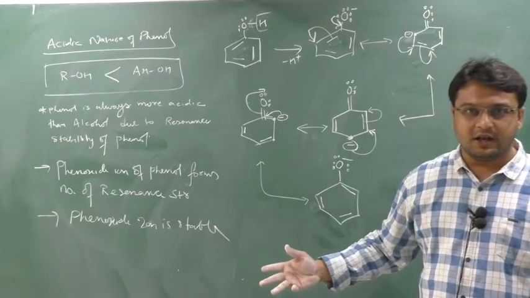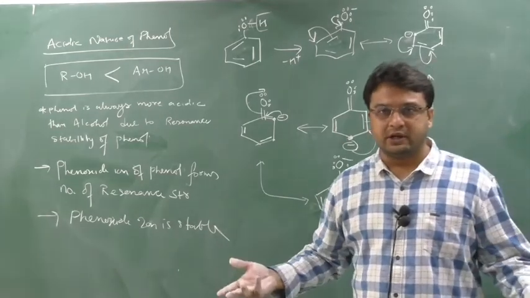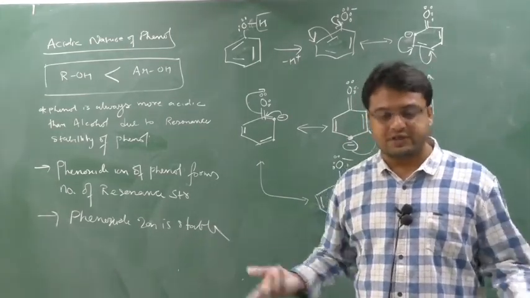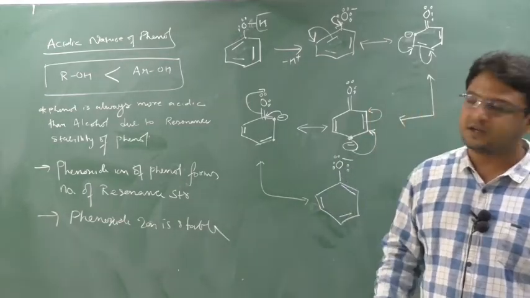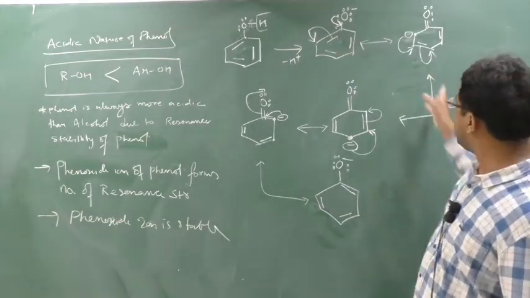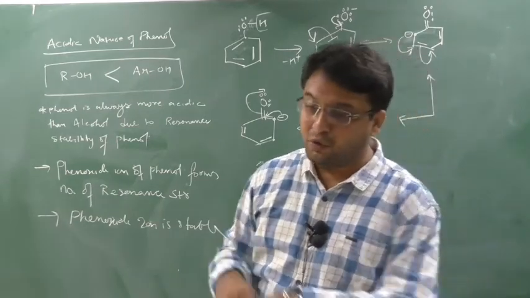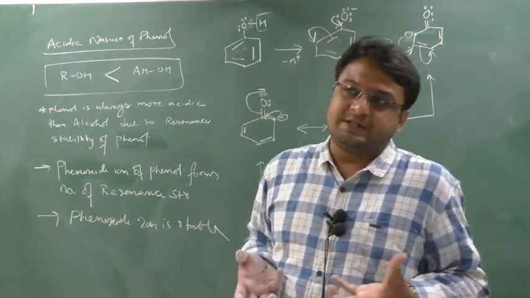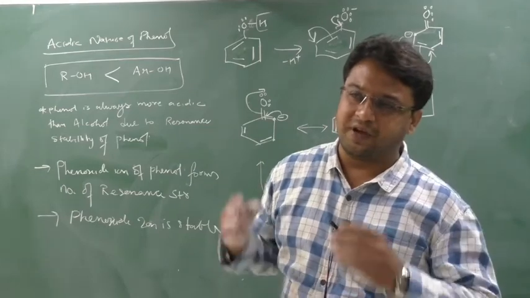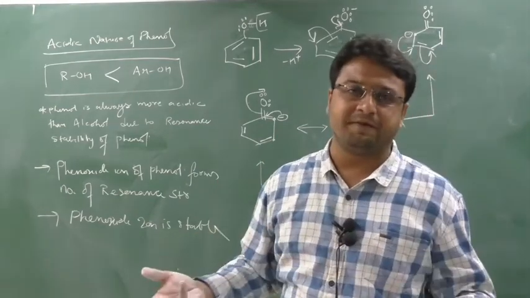The phenoxide ion can be stable. So if H plus is going, it is telling, okay, you can go, I am stable because I can make a resonance structure. I will give my extra electron to some other carbon and make a resonance structure. So the phenoxide ion is stable after the removal of H plus, as if it is understanding, if H plus also goes, it doesn't make any difference to me, I am stable.